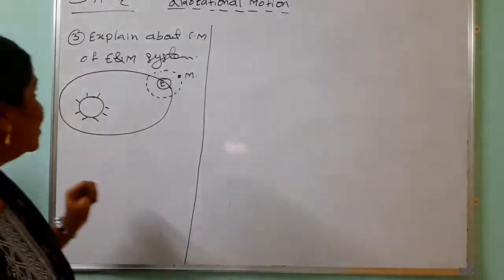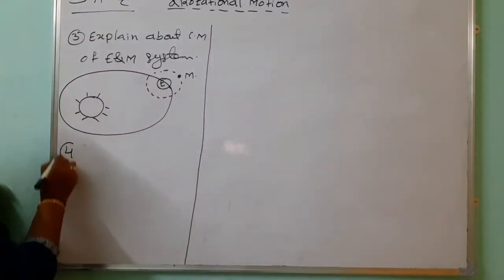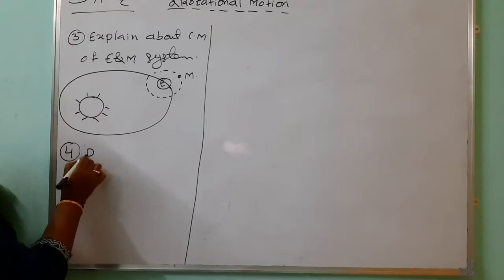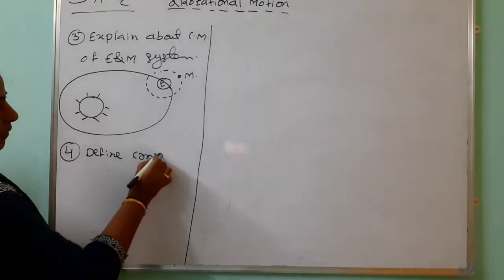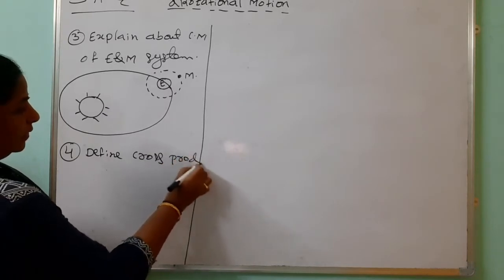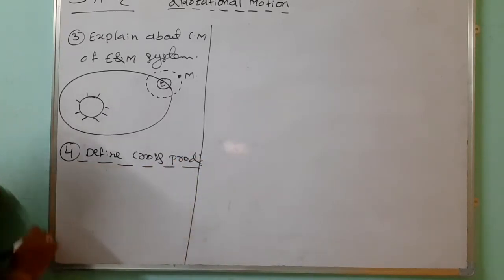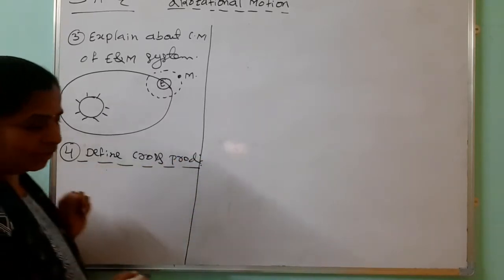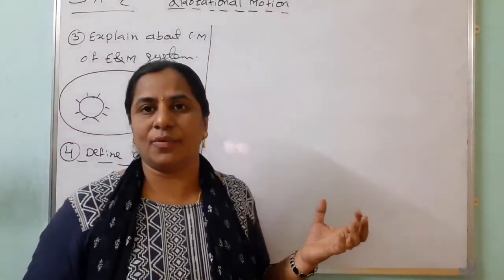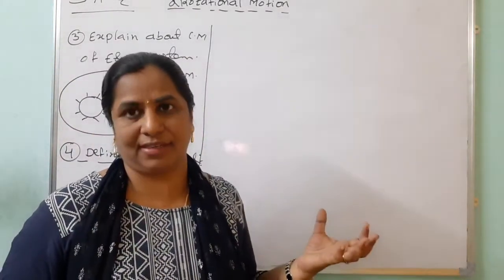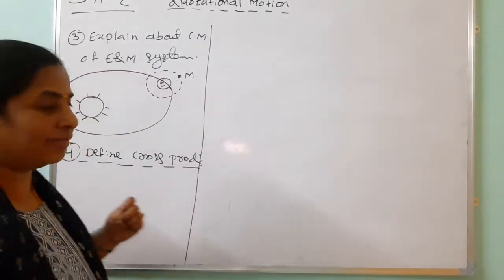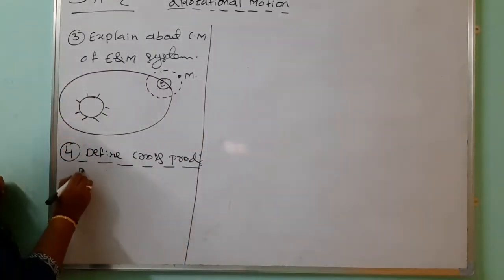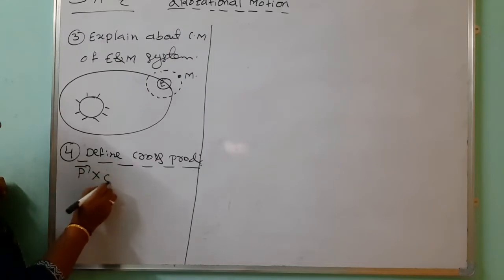Then our next short answer is, define the cross product and write its properties. First of all, what is the cross product? It is one of the methods to multiply vectors. That is called the cross product. How do we define this? For this we take two vectors. Look, P bar cross Q bar.